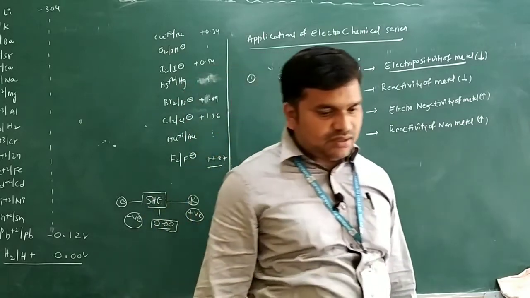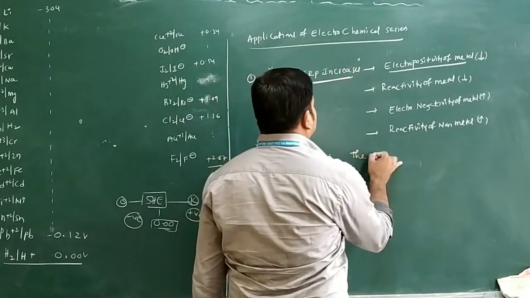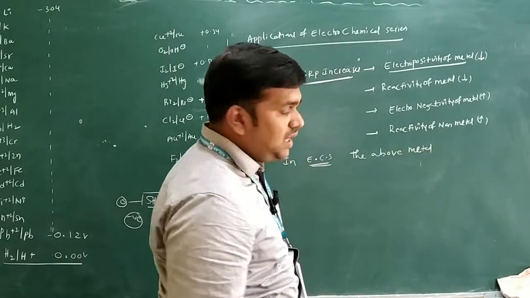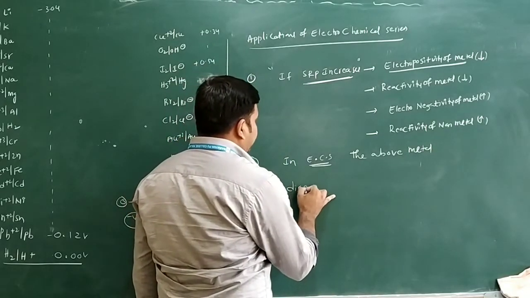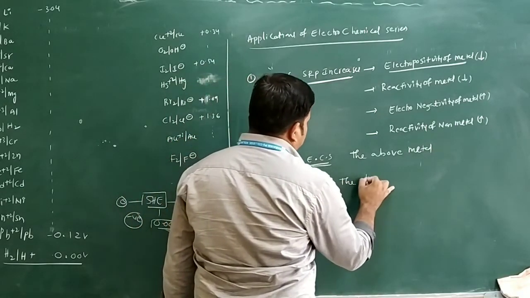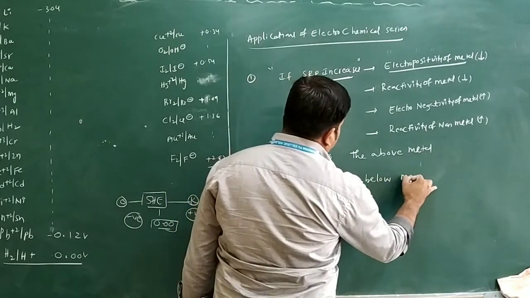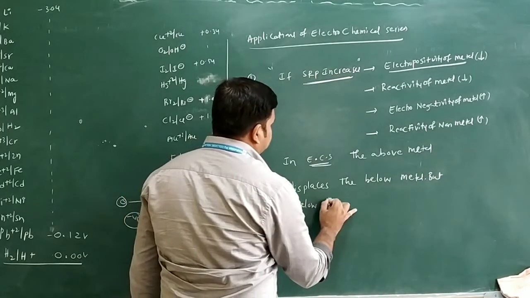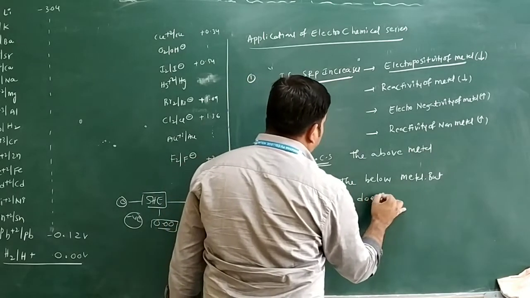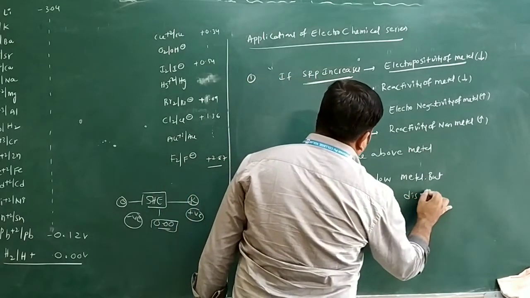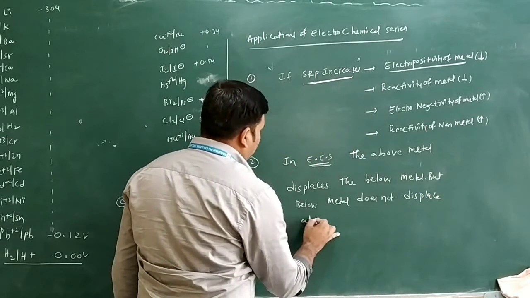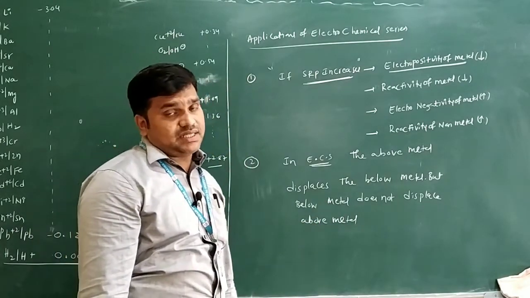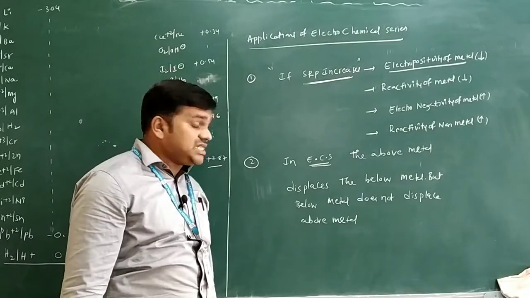In electrochemical series, the above metal displaces the below metal only, but the below metal does not displace the above metal.